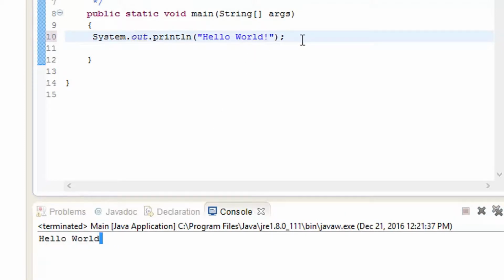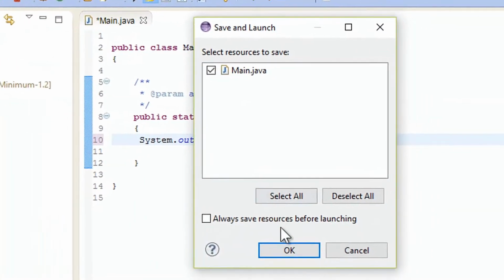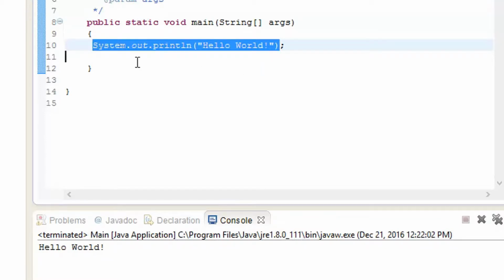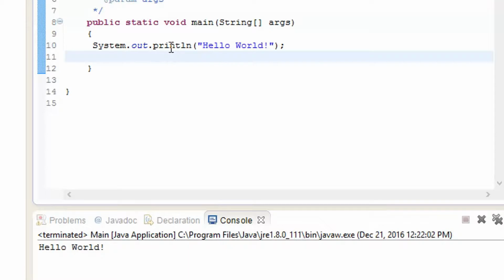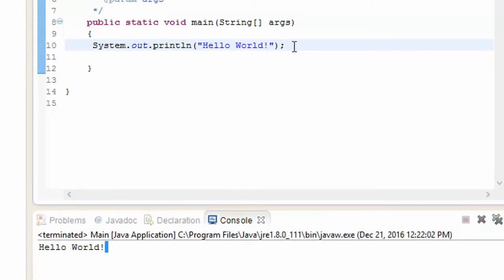And let me go ahead and add an exclamation mark. I don't know why, but that's how it looks nice. So now it says hello world. So now your setup has been done, and you have just written one line of code that is saying System.out.println, and what it is saying is hello world. This piece of code is going to give output, that is system output and print line. So that's it for this video.